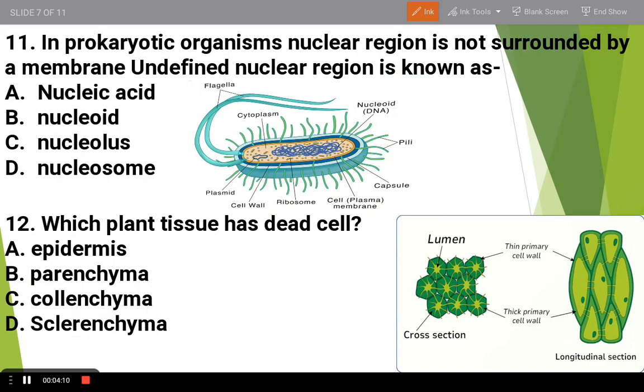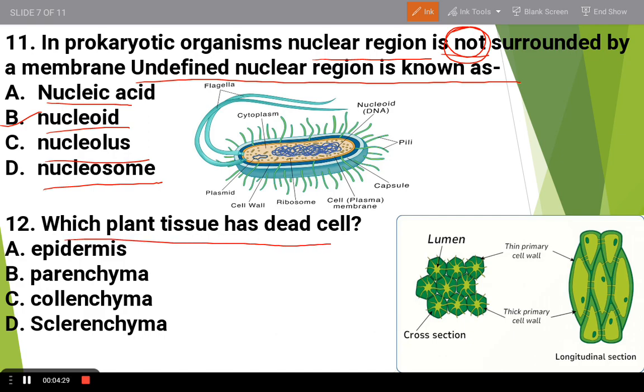Now the next question is: in a prokaryotic organism, the nuclear region is not, again the question is not, surrounded by a membrane, an undefined nuclear region. The options are nucleic acid, nucleoid, nucleolus or nucleosome. So the answer is nucleoid.